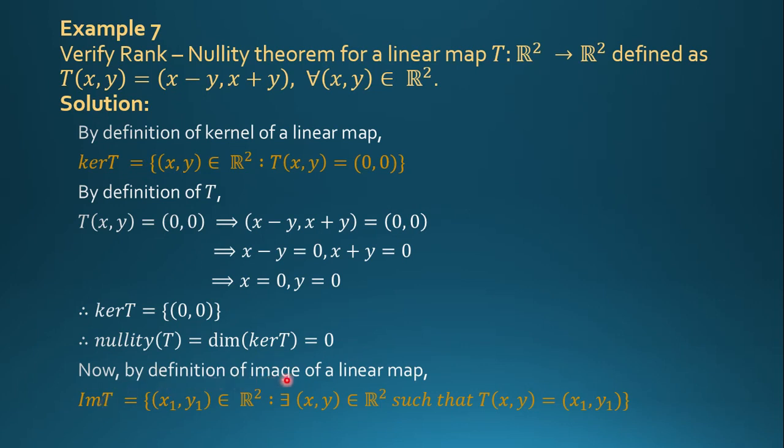Now by definition of the image of a linear map, image of T is equal to the set of x1 comma y1 belonging to R2 such that there exists xy belonging to R2 such that transformation of xy is equal to x1 comma y1.